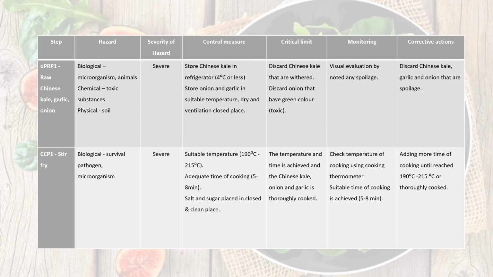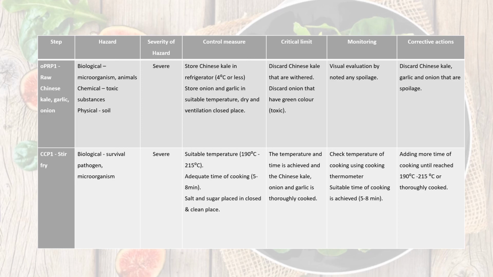In the raw Chinese kale, garlic, onion step, it was OPRP1. The control measure is we have to store the Chinese kale in the refrigerator with temperature 4 degrees Celsius or less. Store onion and garlic in a suitable temperature, dry and ventilated closed place. Critical limit in this step is discard the Chinese kale that is spoiled and discard onion that has a green color. To monitor this step, we use visual evaluation to see any spoilage. Corrective action is discard the Chinese kale, garlic, and onion that are spoiled.